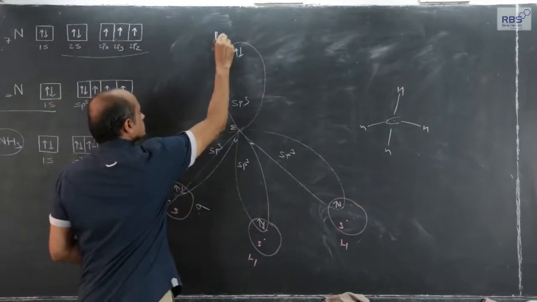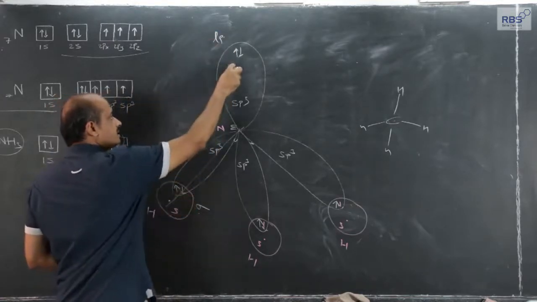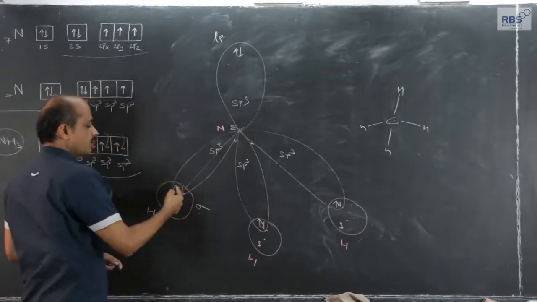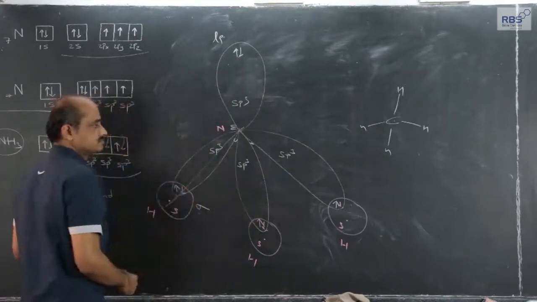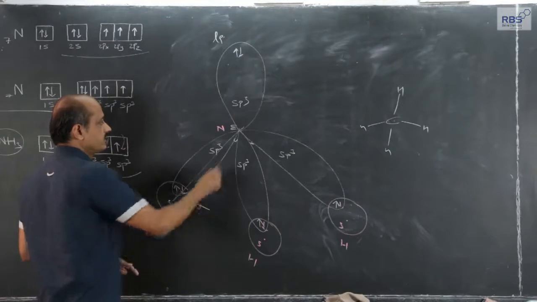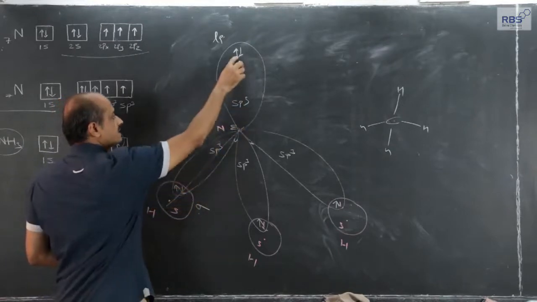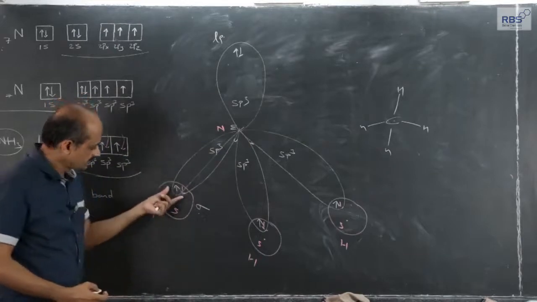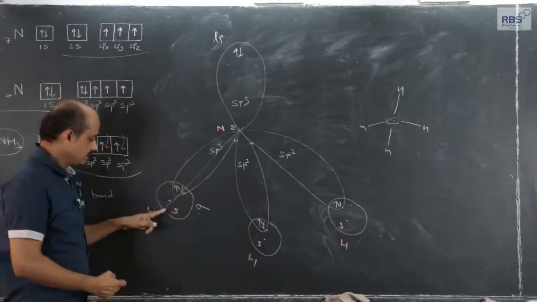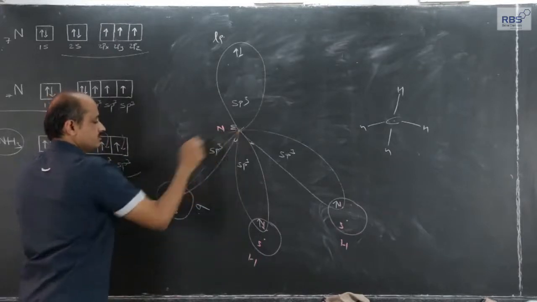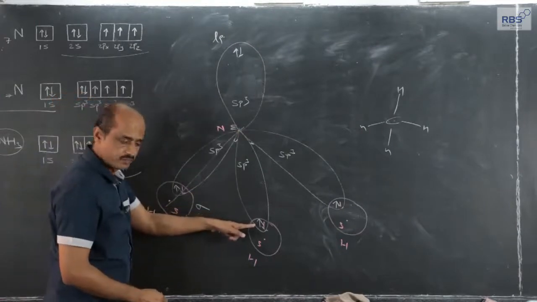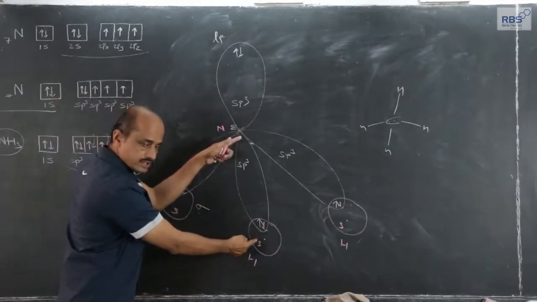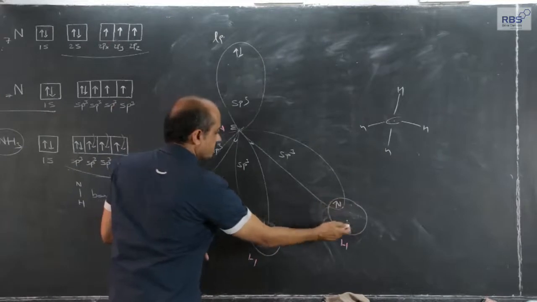And this lone pair will exert more repulsion on these bond pairs. Why? Because the lone pair is under the influence of only one nucleus, while the shared pair, the bond pair, is under the influence of two nuclei. Same is true for this shared pair, and same is true for this shared pair.